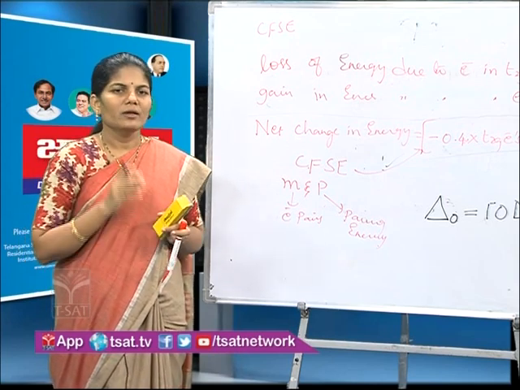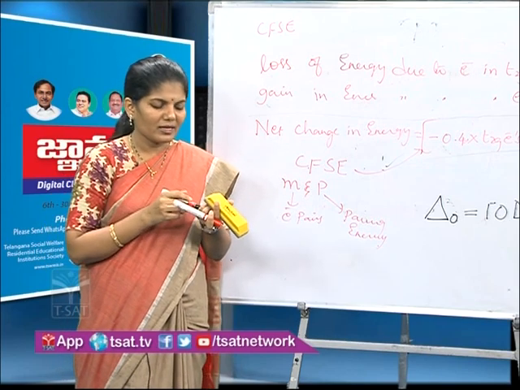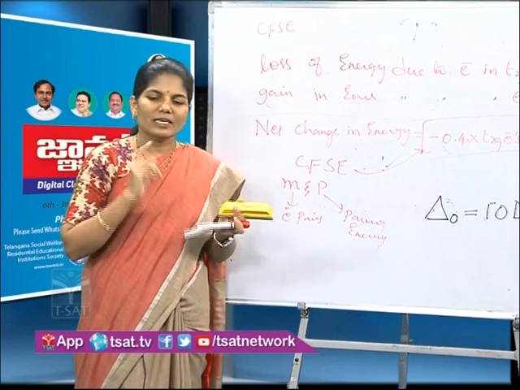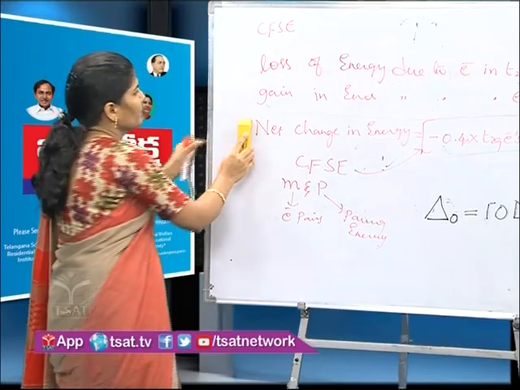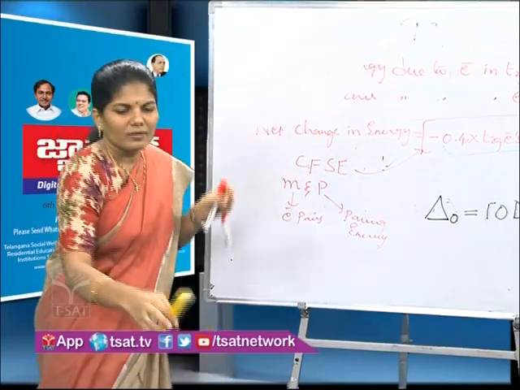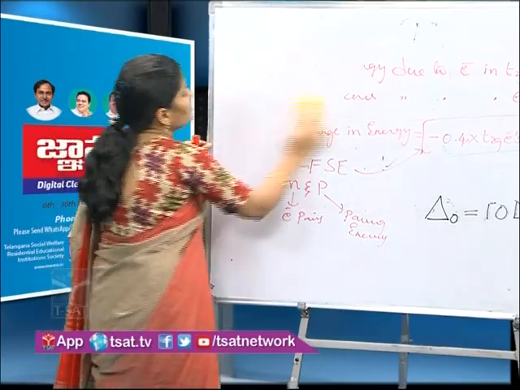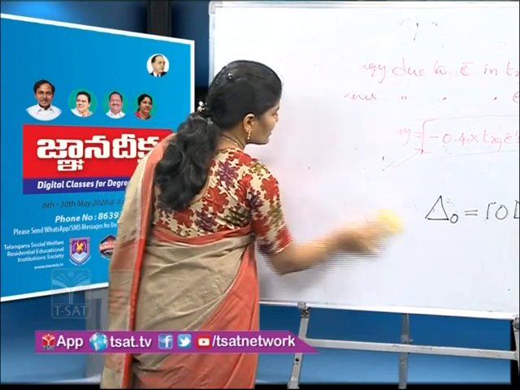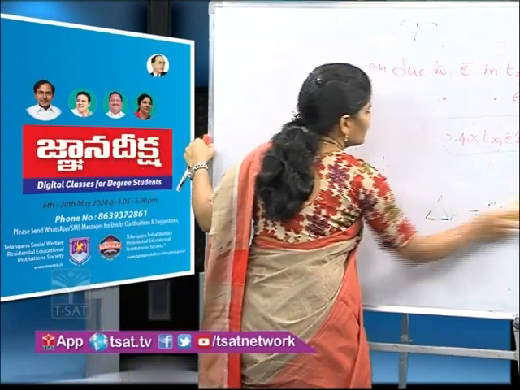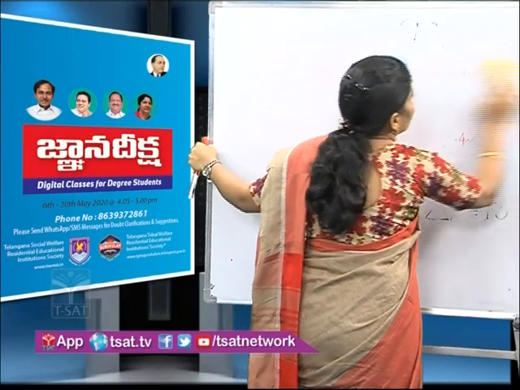Now, we will take one complex and calculate the CFSE of that complex. Take one manganese complex with cyanide ligands.